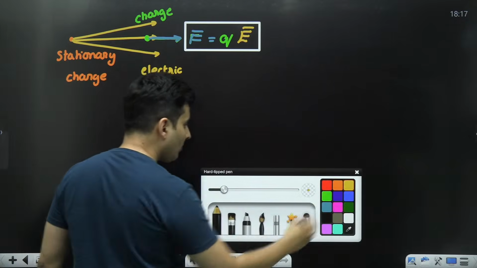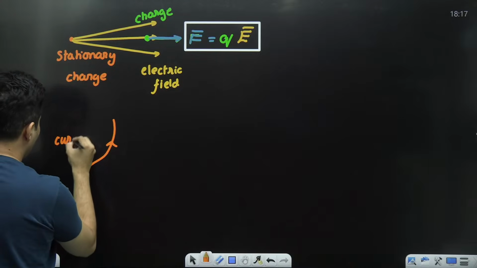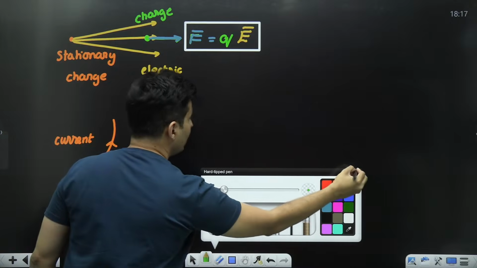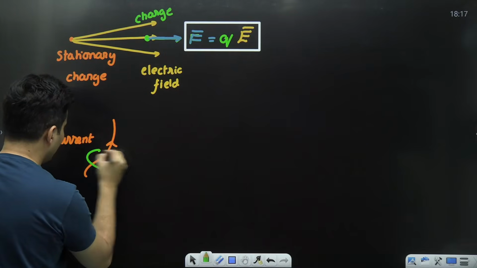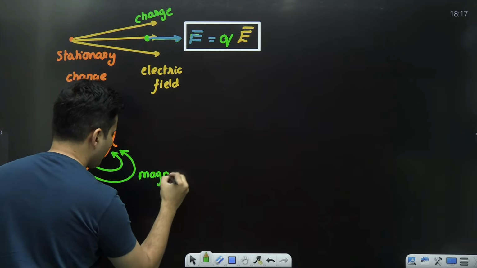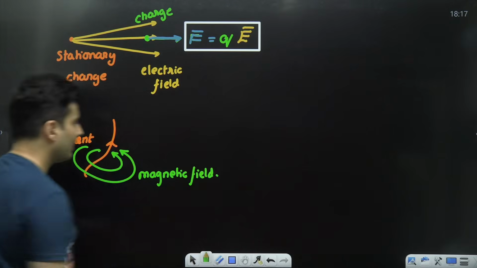But if you have a current carrying wire, then it is basically creating a magnetic field around it.